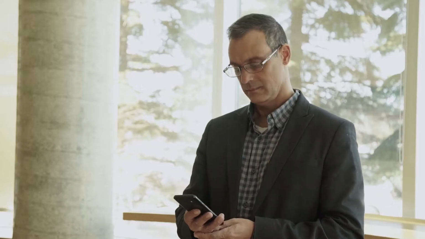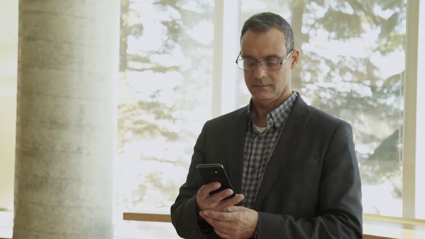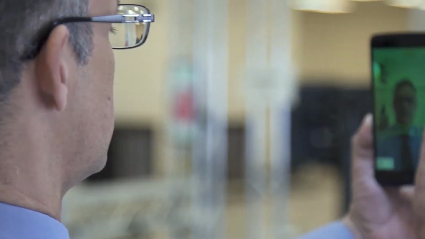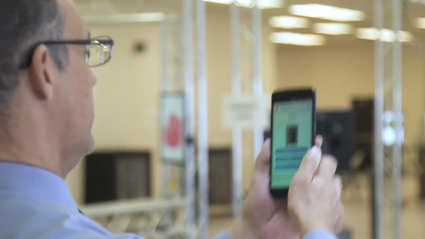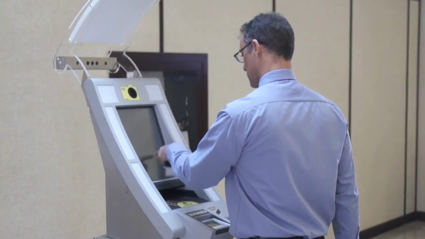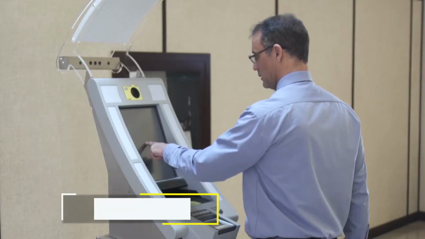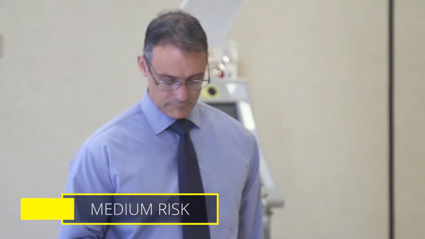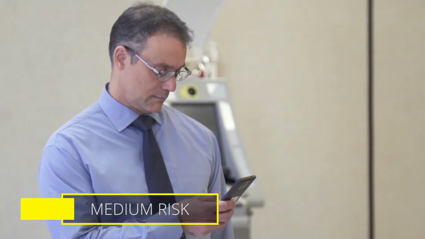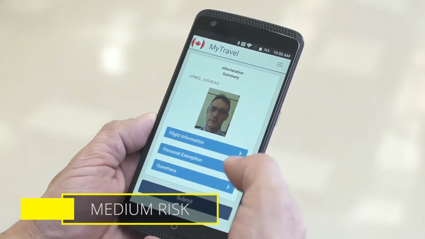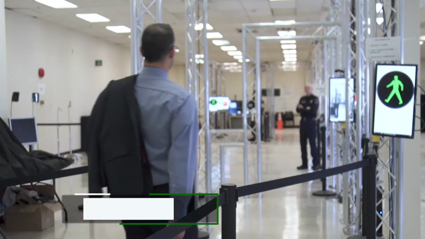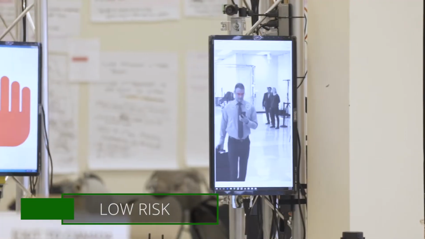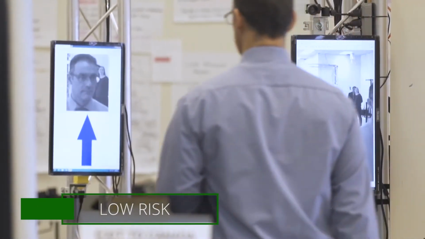As the first step, this Canadian downloads the app and creates a Chain of Trust profile. When the traveler is ready to fly back to Canada, he checks in with his airline to begin his trip. The travel information is shared with the Chain of Trust system for risk assessment. Prior to arriving in Canada, the traveler is prompted to fill out his declaration on the mobile app. Once he has arrived, he submits his declaration and is then guided through the airport zones with the help of facial recognition technology and personalized notifications sent to his smartphone.